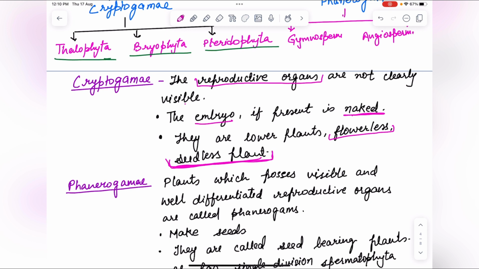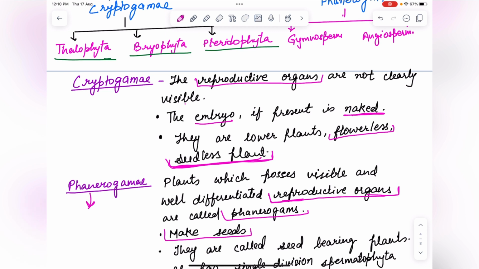Now next is phanerogamia, plants which possess visible and well differentiated reproductive organs. In this, the reproductive organs are visible and are called phanerogams. They possess reproductive organs. They can make seeds.